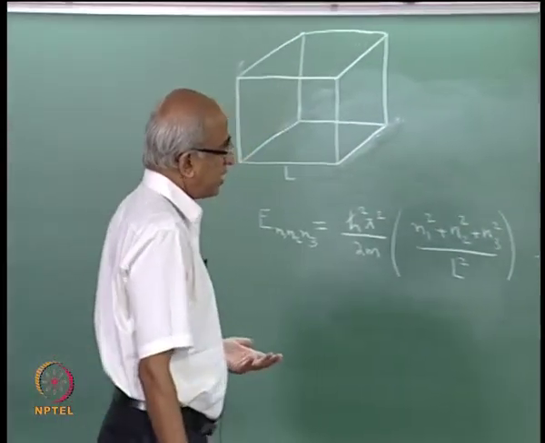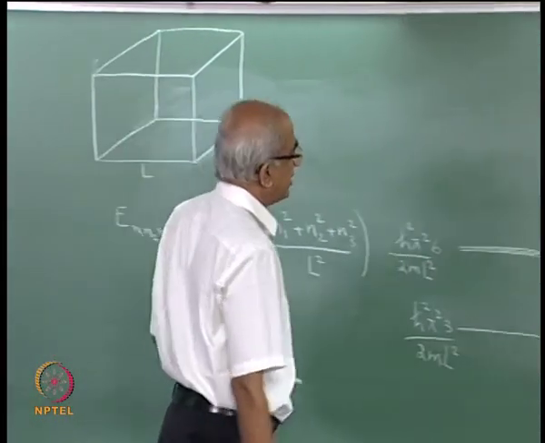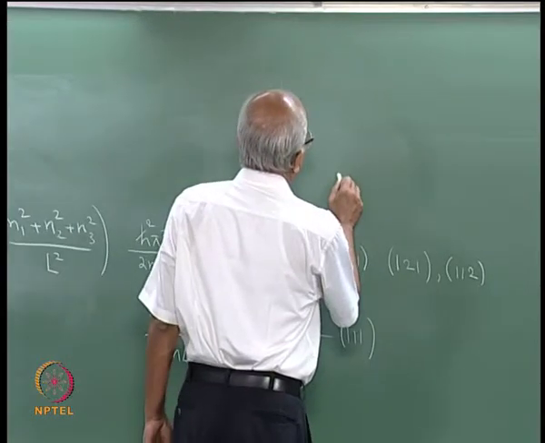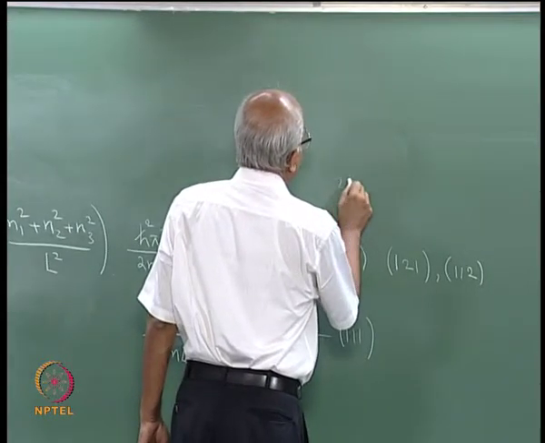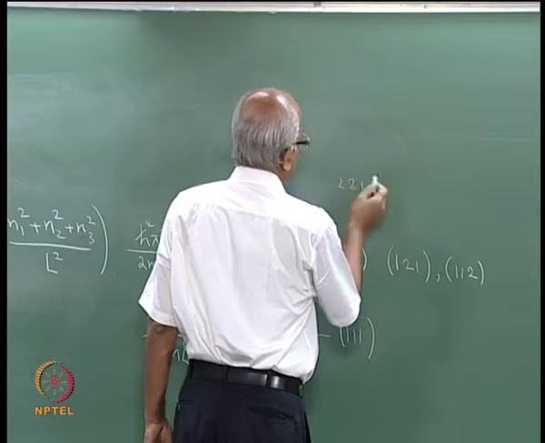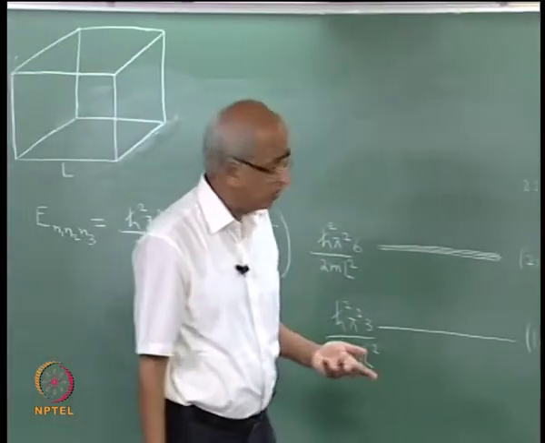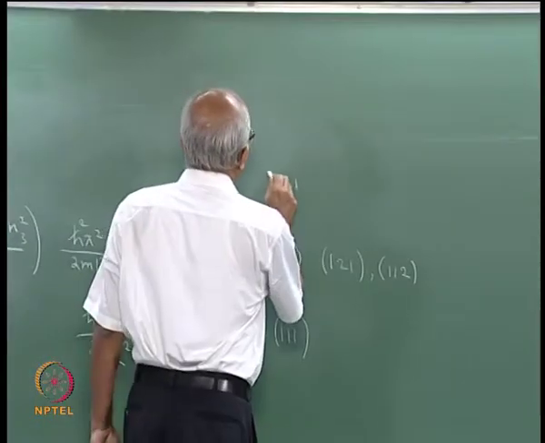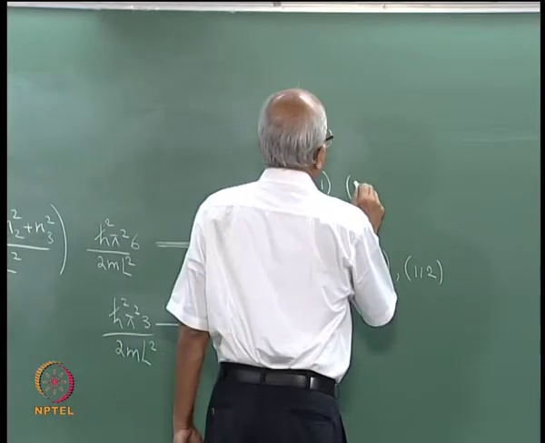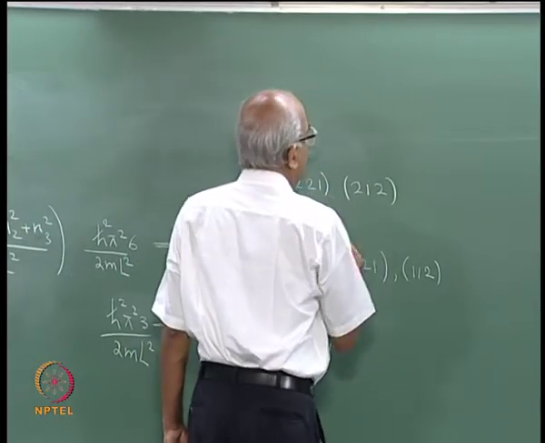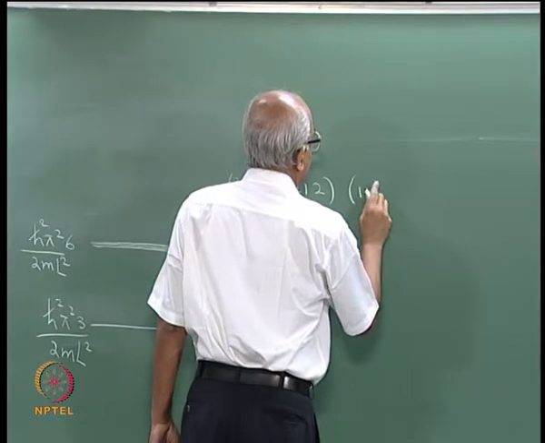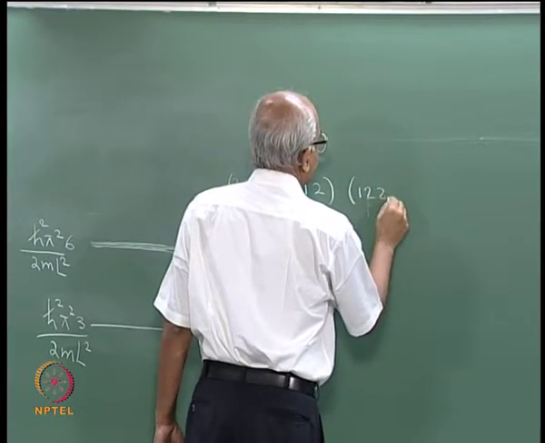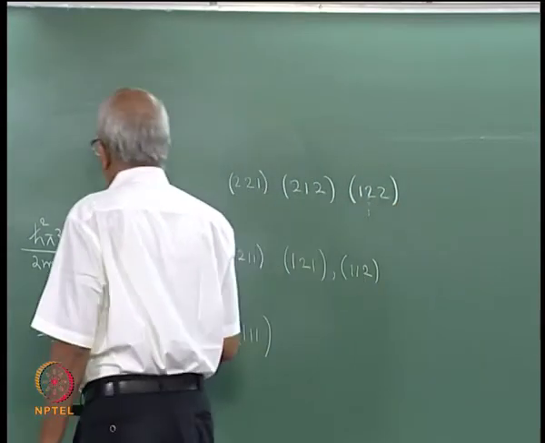Then what would be the next allowed energy level? It is obvious that it would be obtained by putting, let us say, 2 of the quantum numbers equal to 2. So, for example, we can have 2 2 1, then 2 1 2 or 1 2 2. All of them will have precisely the same energy. How much will be the energy?